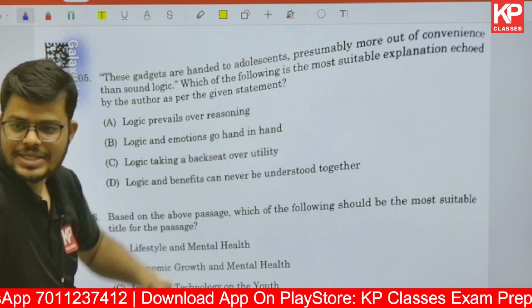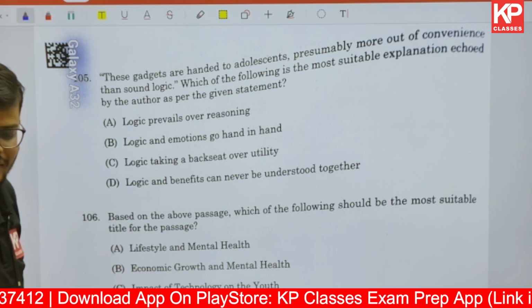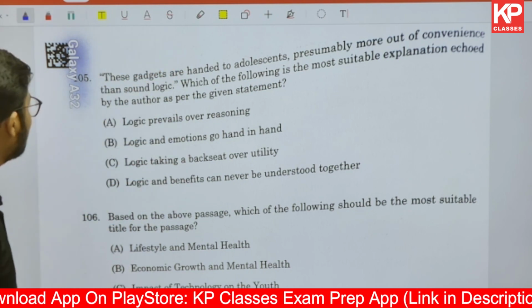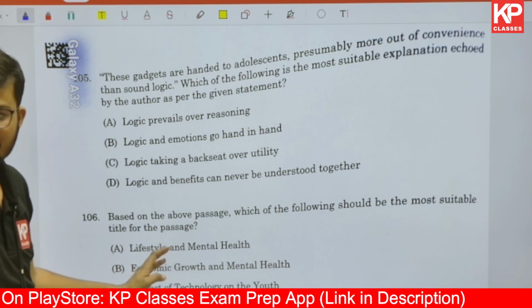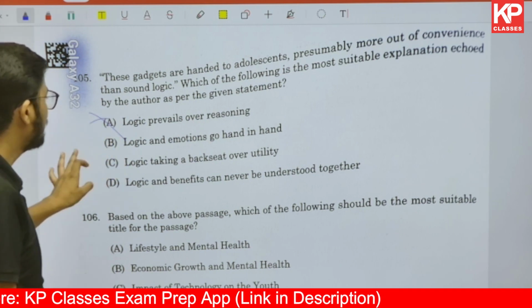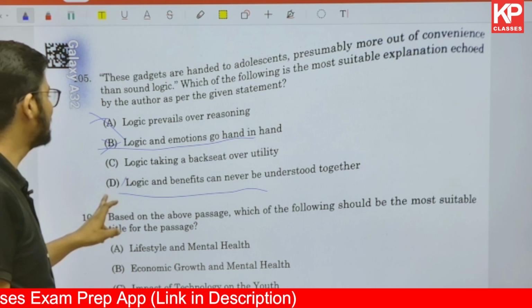ये gadgets इनको दे दिए जाते हैं. अब वो gadgets देने के बाद होता क्या है, ये gadgets इनको दे दिए जाते हैं, and adolescents presumably more out of a convenience than a sound logic, और convenience के लिए दे दिया जाता है than a sound logic. So which of the following is the most logic prevails over reasoning? No भाई, logic and emotions go hand in hand. No, logic and benefits can never be understood together.